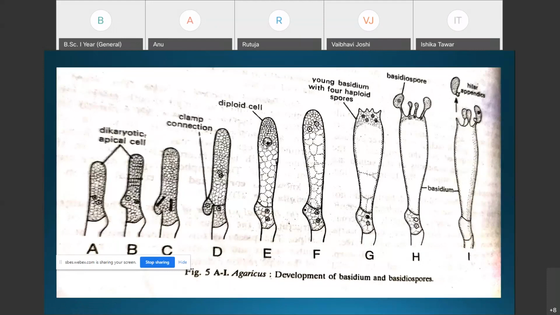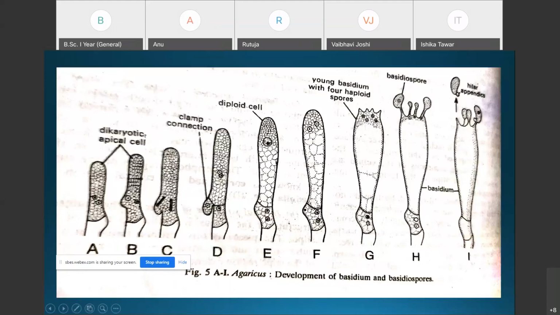The first is plasmogamy, the second is karyogamy, and the third is meiosis. Soon after the karyogamy, the diploid nucleus undergoes meiosis division in the young basidium, and there is the formation of four haploid nuclei.